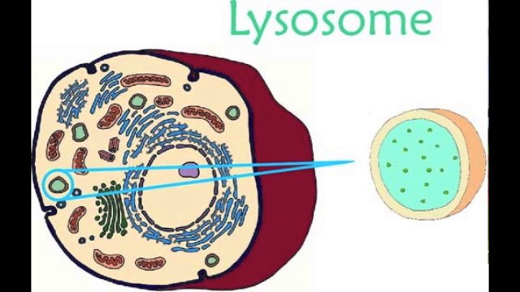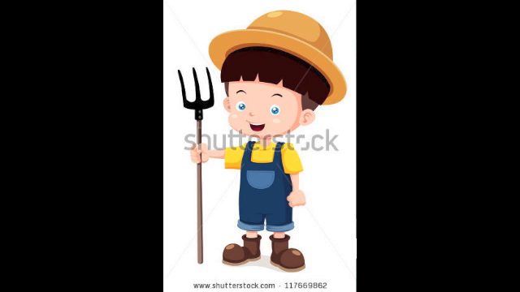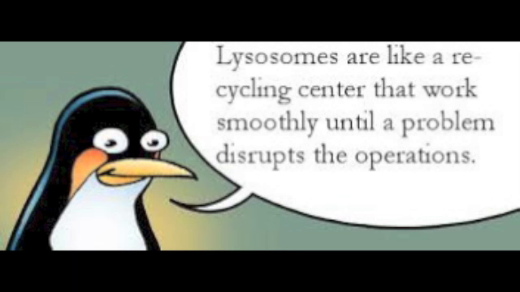Lysosomes is to the cell as child is to the farm. Lysosomes basically clean the cell. They digest worn-out organelles, food, viruses, and bacteria. Lysosomes sound like Lysol, which is a cleaning product, so they have a similar meaning. However, child is to farm because of the children of farm owners.